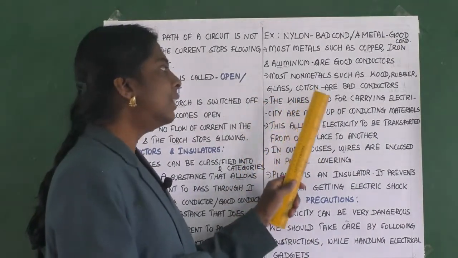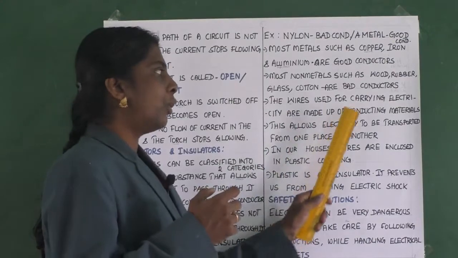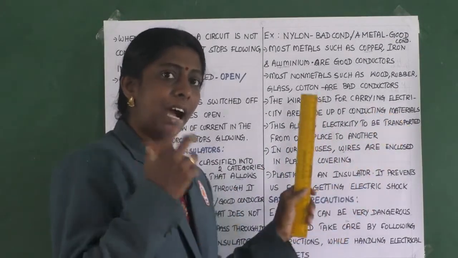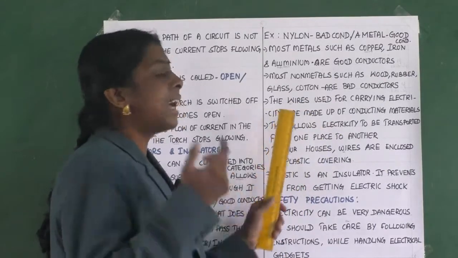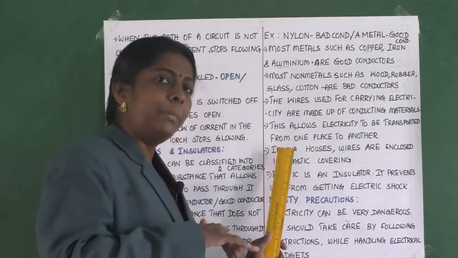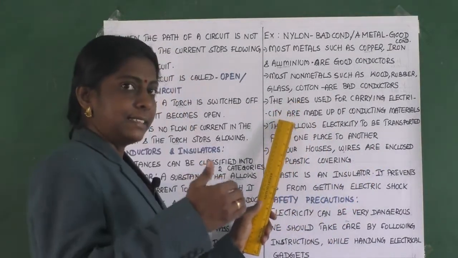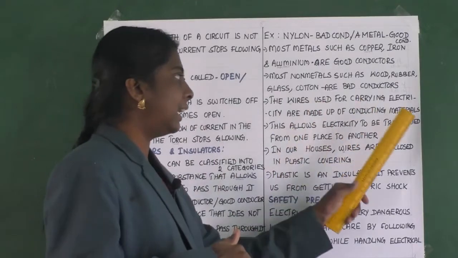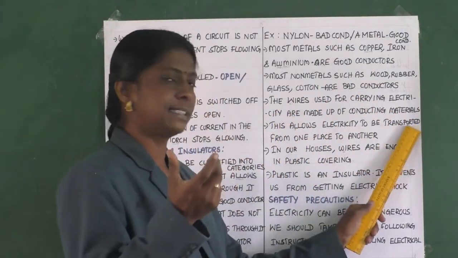The wires used for carrying electricity are made up of conducting materials. This allows electricity to be transported from one place to another. I repeat, the wires used for carrying electricity are basically made of conducting materials.